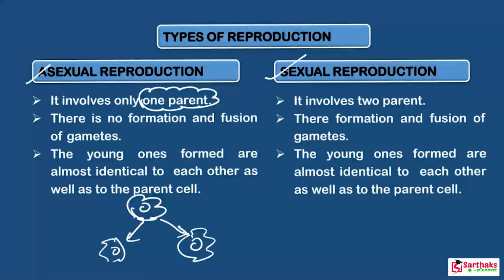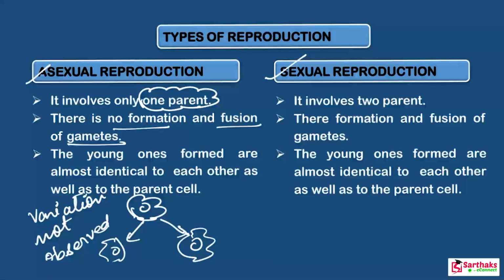Clear? So basically there is no formation, nor fusion, of gametes. Gametes are not involved. So if gametes are not involved, variation is not observed here. Clear? While in case of sexual reproduction, there are two parents.